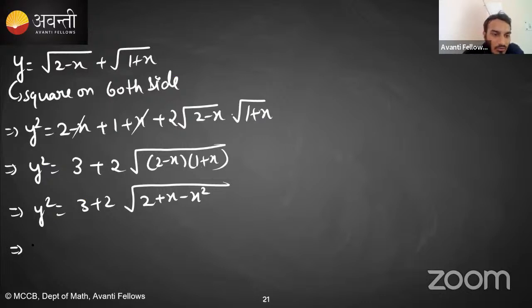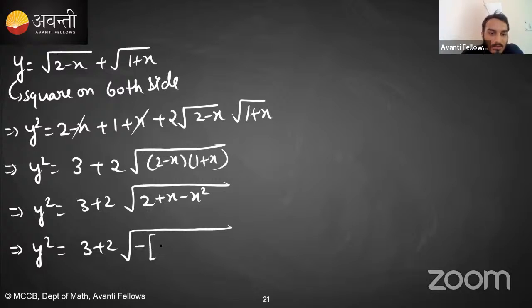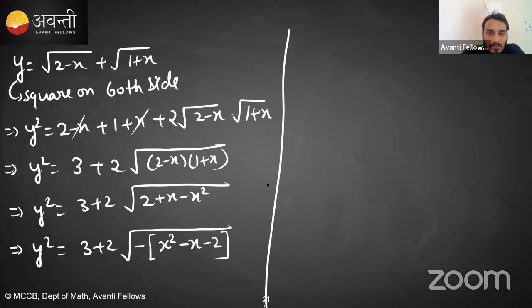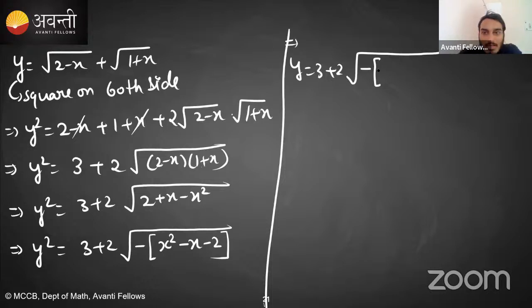Clear है? So now students, y square is equal to 3 plus 2 times. Make the perfect square. कैसे बनाते हैं perfect square? सबसे पहले नेगेटिव साइन कॉमन ले लो. So it is negative times of x square minus x minus 2. Okay. Now after this, y is equal to 3 plus 2 times. How we make a perfect square? Minus time. What is the square root of x square? X. What is the coefficient of x? -1. So half of the coefficient of x, minus half, इसका whole square. Okay. -2 as it is.